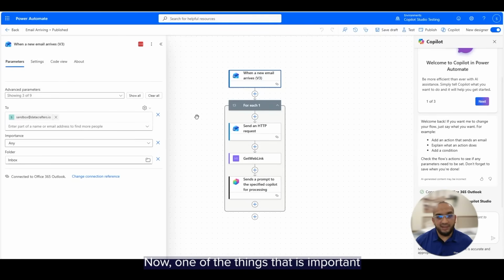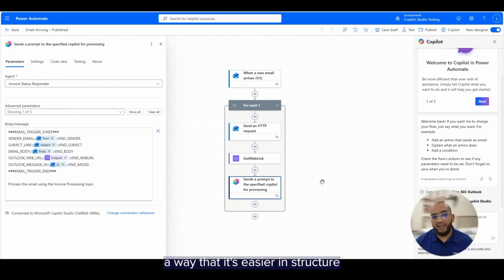Now, one of the things that is important to do over here is to design the information in a way that it's easier in structure. We don't need to do any kind of processing for it, but if you notice, the way the information is being passed is the information from what the header is, what the subject is, what the email body is, and things like that being pushed straight back with no processing. The good part is because the data comes structured, it's easier for even AI to process it to say, hey, who the sender was, what the subject line was, and what the email body is.